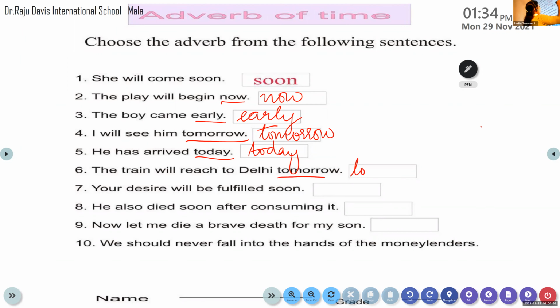It is easy, children. Only thing is you have to read the question and understand it. I'm giving you the clues and I'm also asking you how to identify it. So use the same procedure for each sentence. It'll be very easy for you.